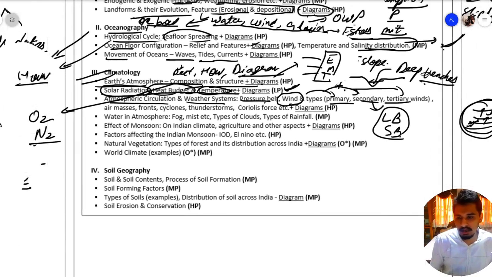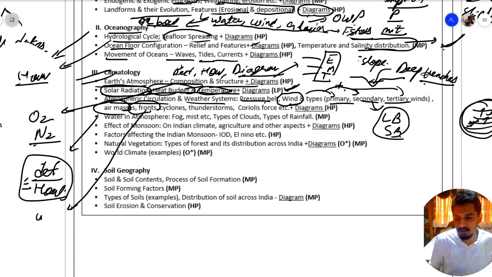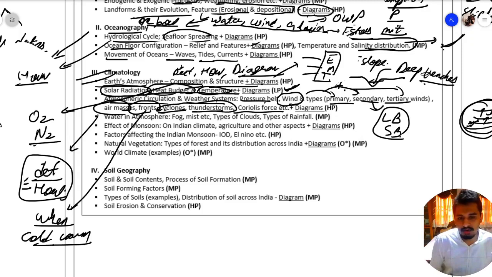Then we have air masses. What is their definition and how are they formed? Then these air masses become fronts. When do they become fronts, and what are the types of fronts? Like we have cold and warm fronts. This should be known by us. Then we have cyclones, thunderstorms. What is their definition? How do they occur? And you should just have a brief overview about Coriolis force.